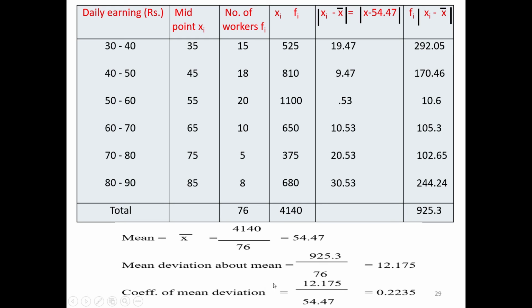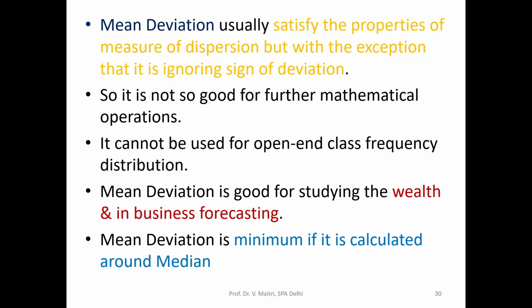So mean deviation about mean is 925.3 divided by 76, which is equal to 12.175, and the coefficient of mean deviation is 12.175 divided by x bar, 54.47. It works out to be 0.2235. So we are done for ungrouped data and we are done also with the exercise for frequency distribution type of data.